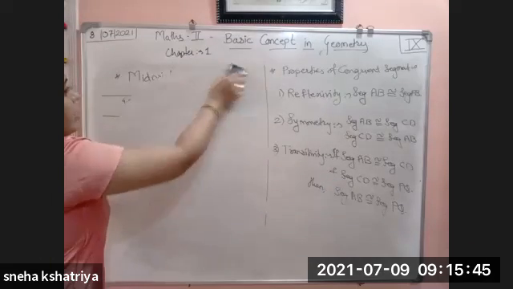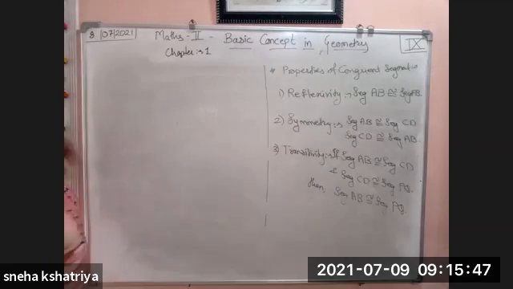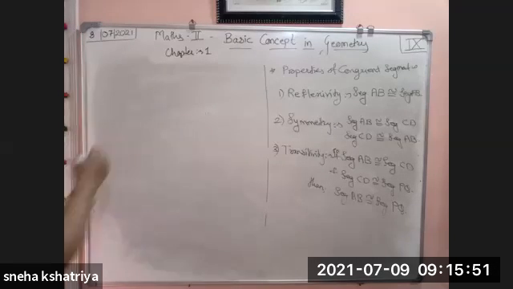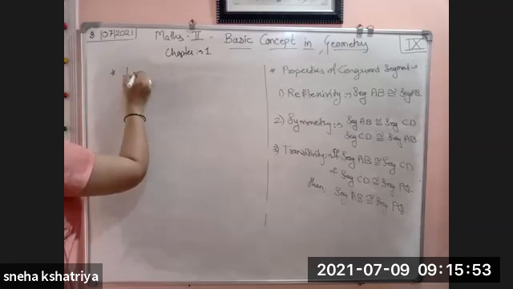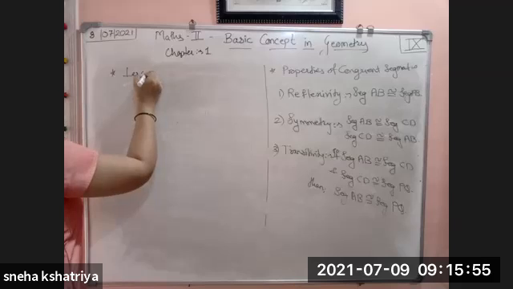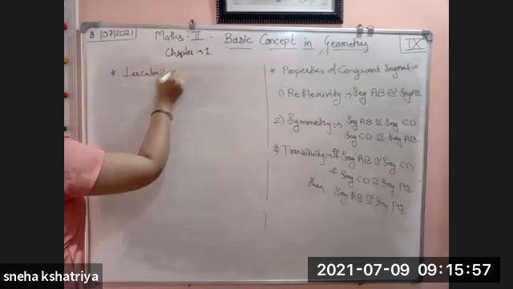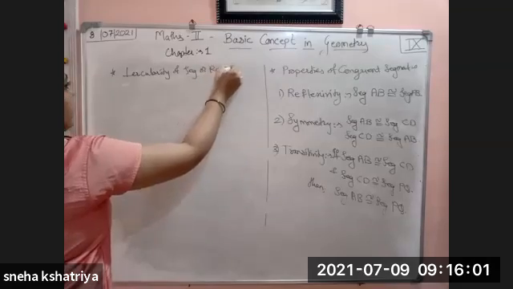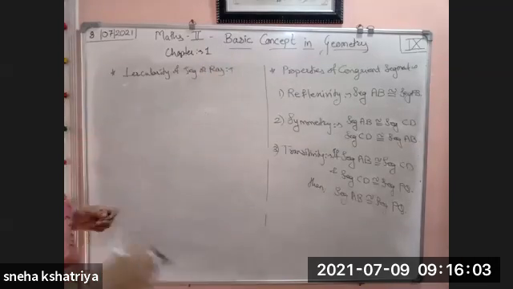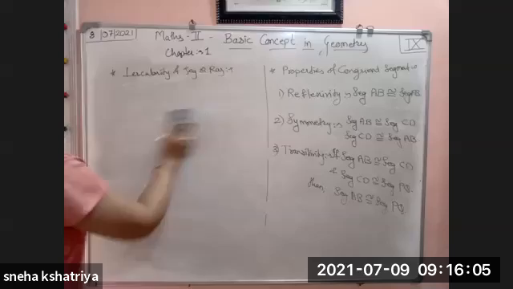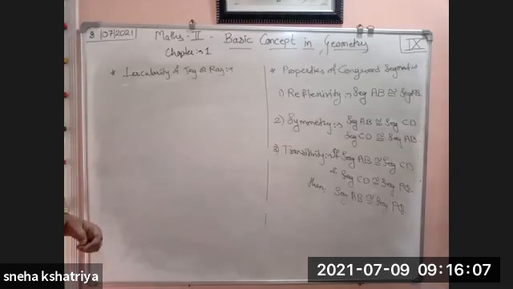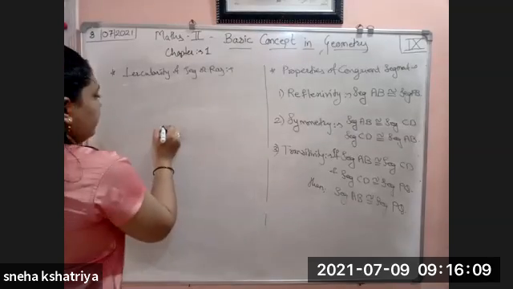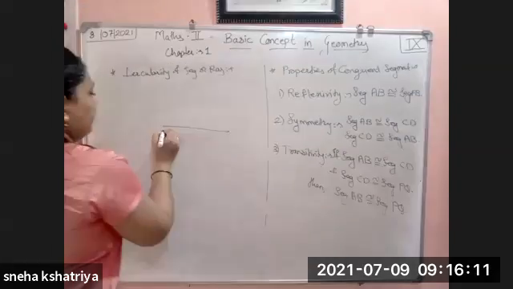Okay. Next, after comparison we have perpendicularity of segments or rays. Suppose I take any two rays or any two line segments.